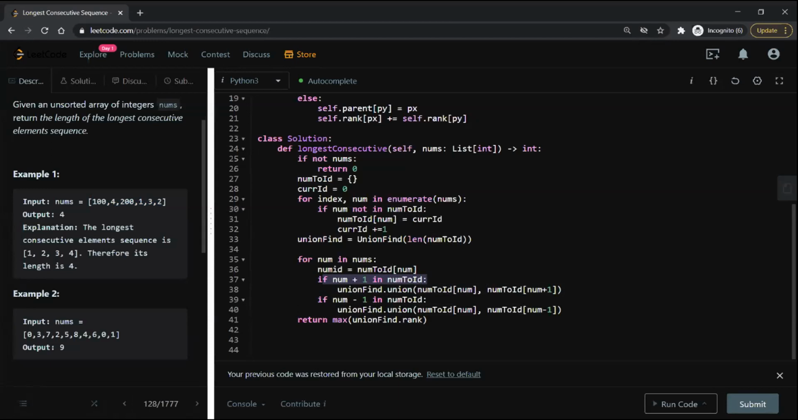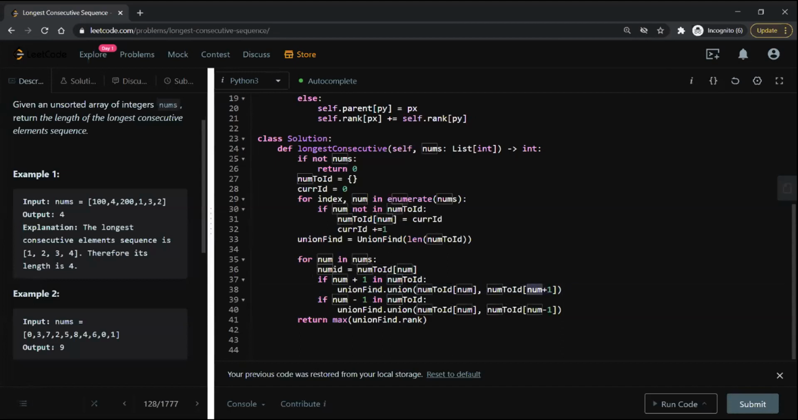So you get the index when you're looking for it, because num2ID will convert the particular number into an index. And those two you want to union. This step ensures that number +1 is there in our array, because that's my key, right? So if it is there, only then union the current number with number +1.